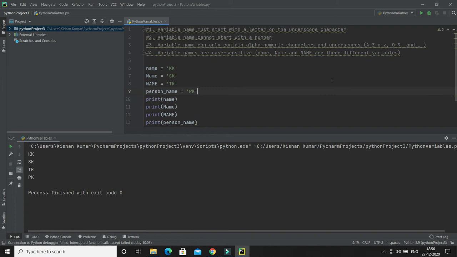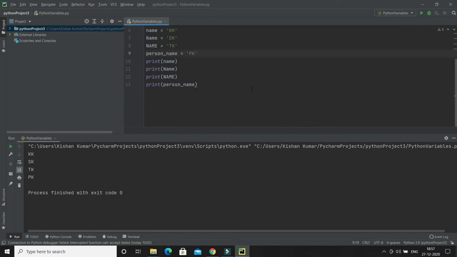And a few things you have to always keep in mind, like how we can write multi-word variable names in Python. So we should always use camel case. Let's say if you are writing person location, then here you can write either person underscore location, or you can use camel case, like personLocation. So this variable basically contains two words, person and location.